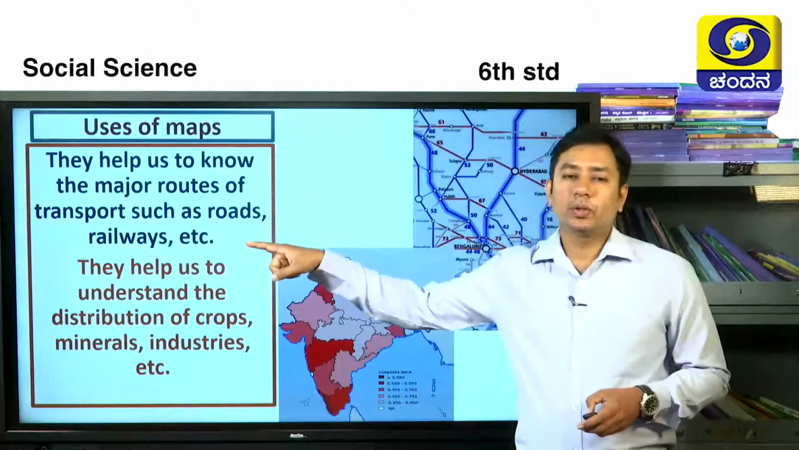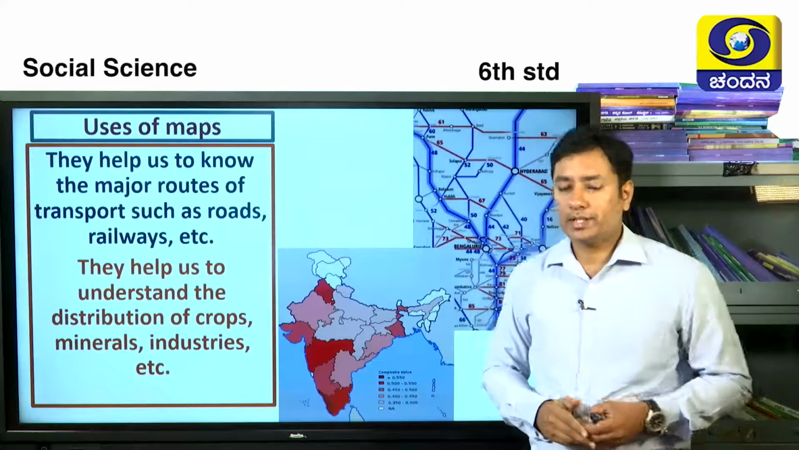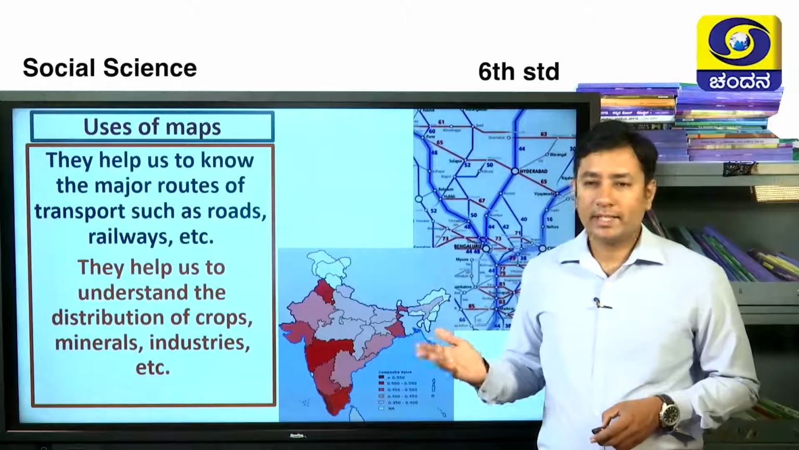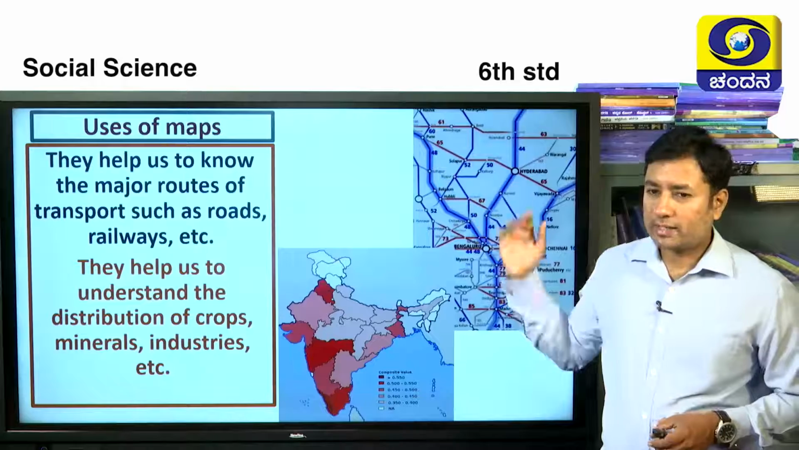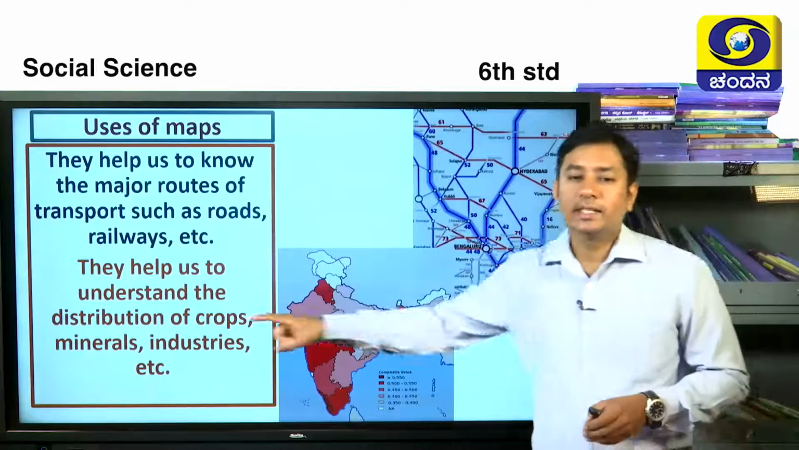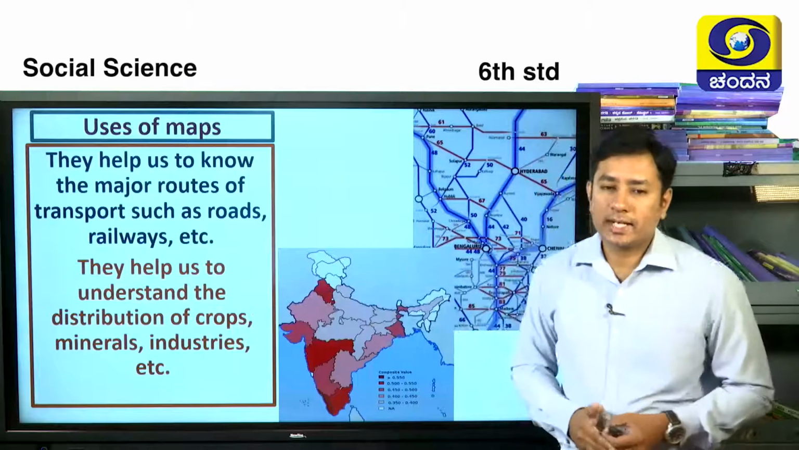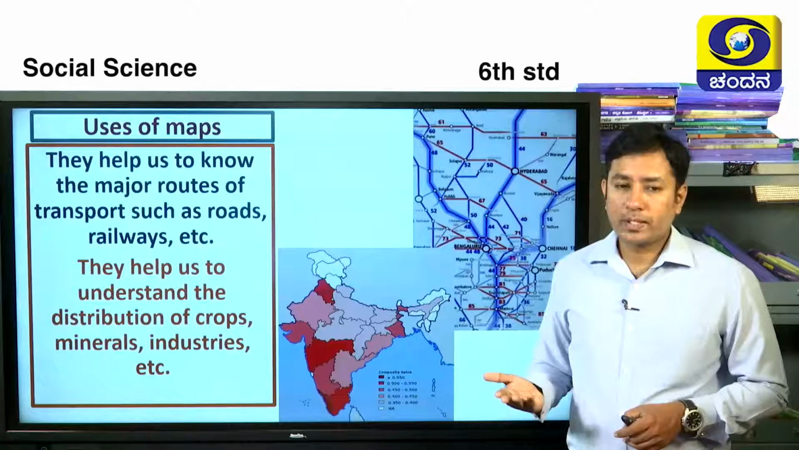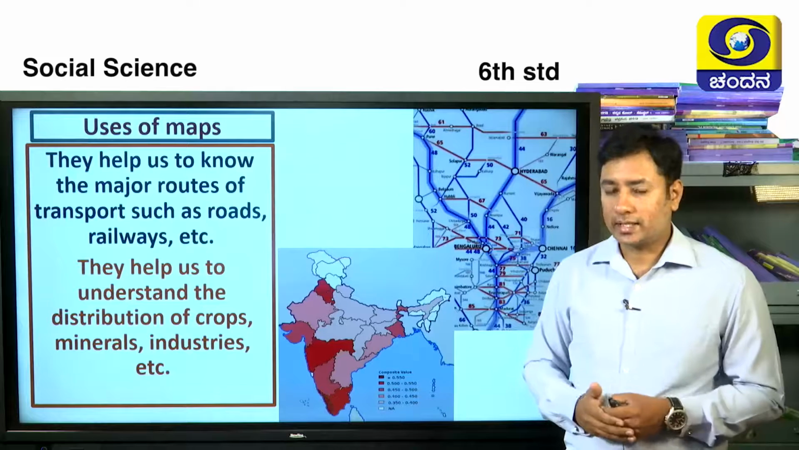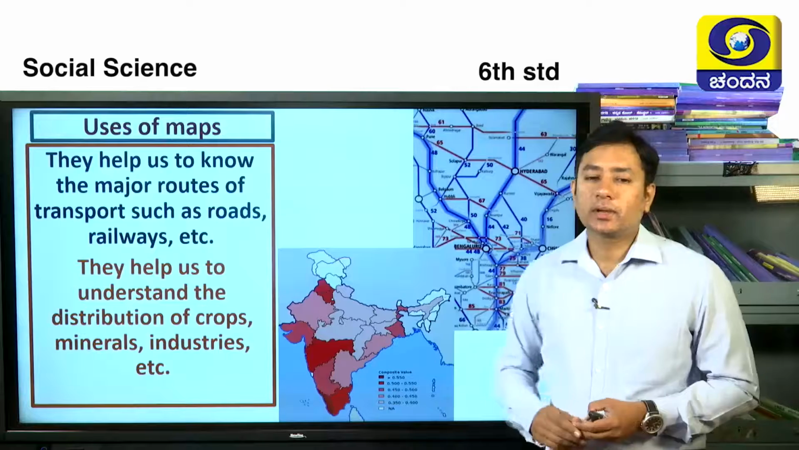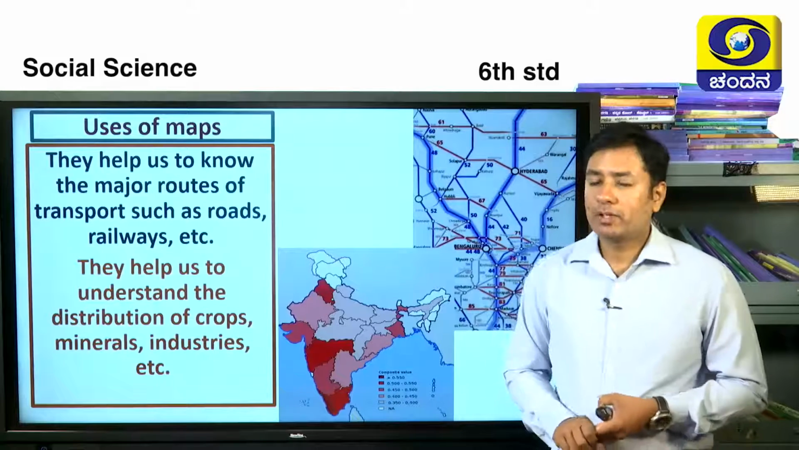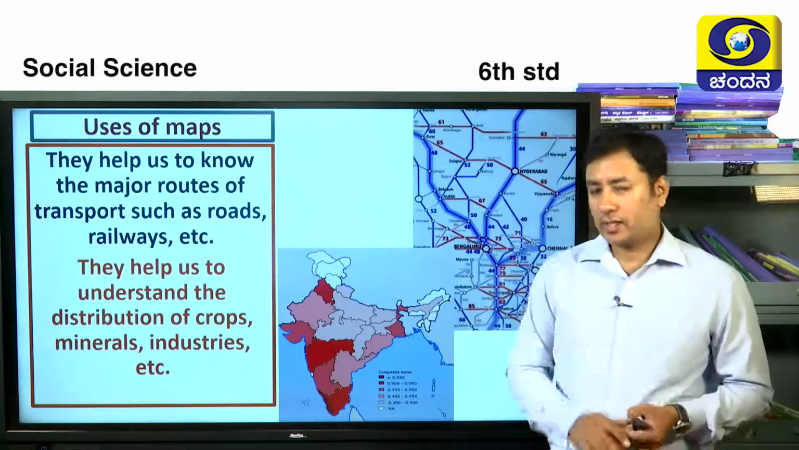The next use of the map is just like this. They help us to know the major routes of transportation such as roads, railways, etc. See, here is the route map, that is roads, railways, all such will be just like this. The next one is it helps us to understand the distribution of crops, minerals, industries, etc. Different kinds of soil we get in different regions. Okay, so these maps will help us to understand certain things.